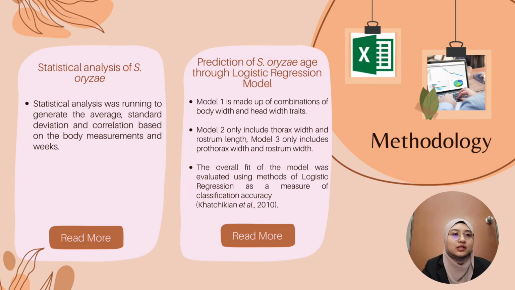The age by week data was analyzed using the logistic regression model in Excel to determine the relationship between the multinomial response and the collection of explanatory factors, including the morphological characteristics of Cytopylus aureus. In this work, 20 Cytopylus aureus were used for the model development. Three different models were tried. Model 1 is made up of a combination of body width and head width traits. Model 2 only includes the thorax width and rostrum length, while Model 3 only includes prothorax width and rostrum width. The overall fit of the model was evaluated using the methods of logistic regression as a measure of classification accuracy.